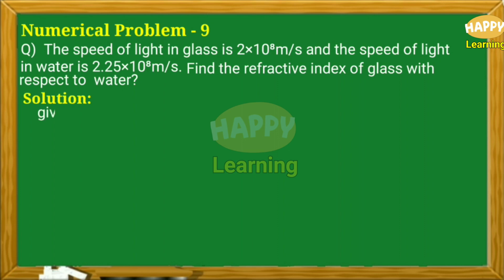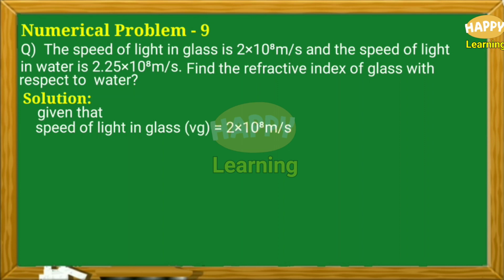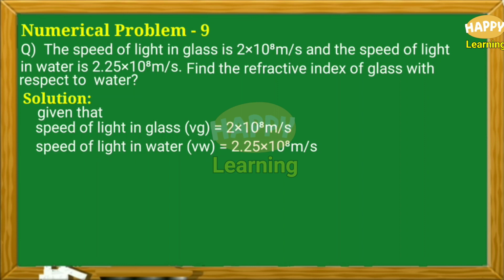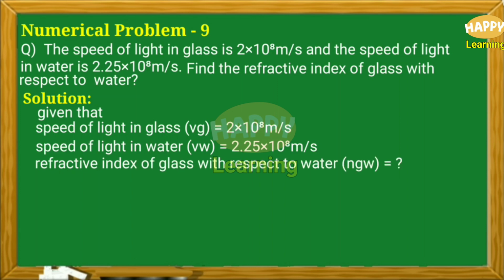Solution. Given that speed of light in glass Vg is equal to 2 into 10 to the power of 8 meter per second. Speed of light in water Vw is equal to 2.25 into 10 to the power of 8 meter per second. Refractive index of glass with respect to water NGW is equal to question mark. Formula. NGW is equal to Ng by Nw, that is equal to Vw by Vg.